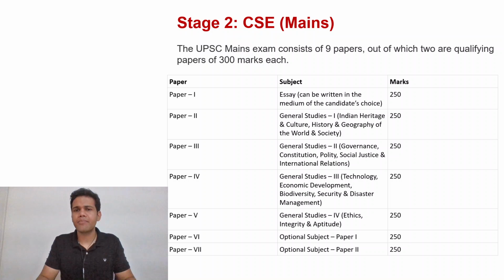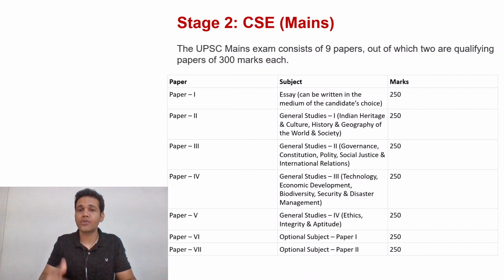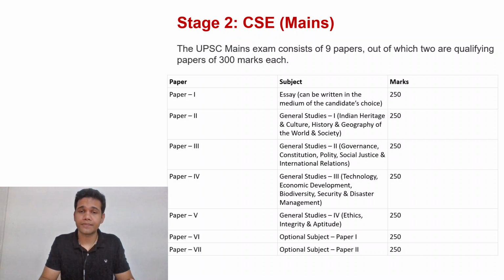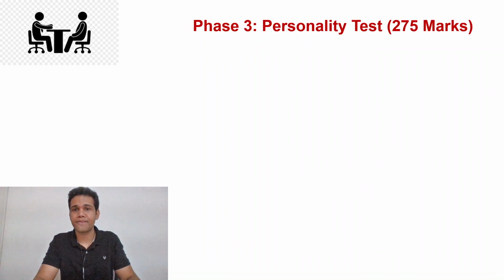And then equally important are other subjects, like for example essay, which is very important. A lot of students take it for granted, and likewise ethics also. So please make sure that apart from the regular GS 1, 2, 3, you are also paying equal attention to your essay and your ethics paper, that is paper 4, apart from optional, which of course, given that you'll have to work hard a lot in terms of your optional.